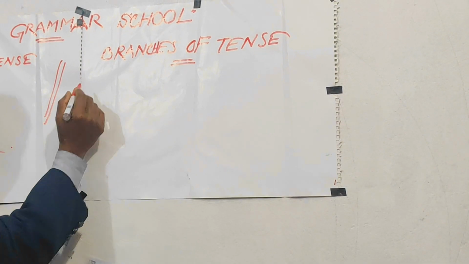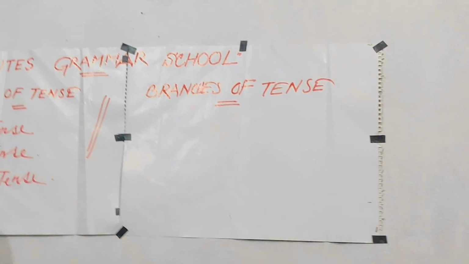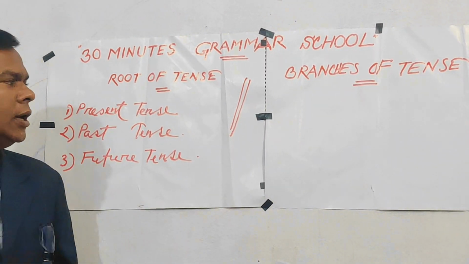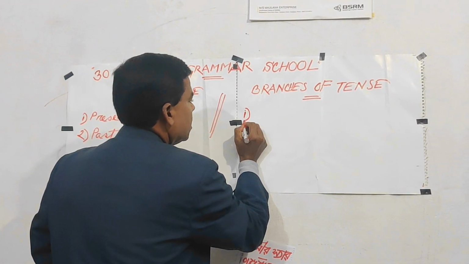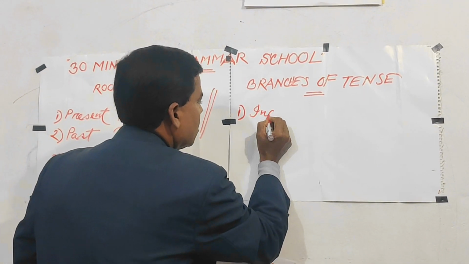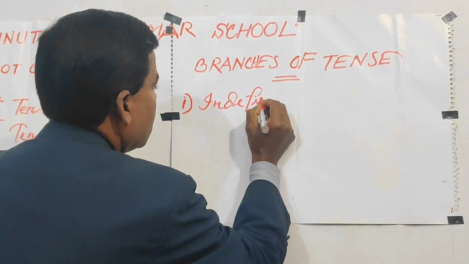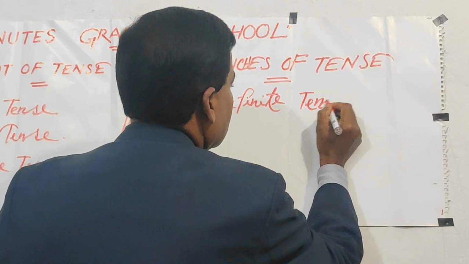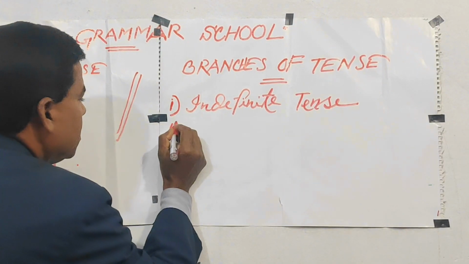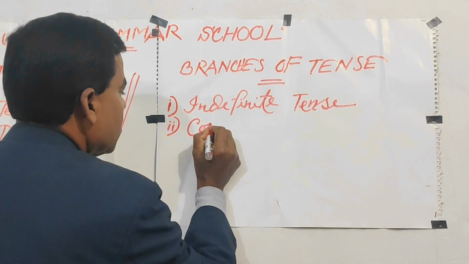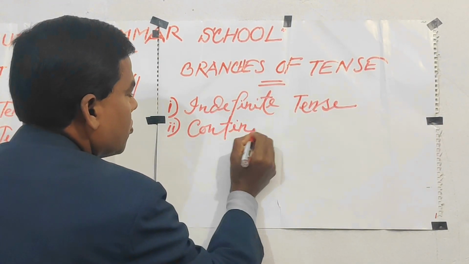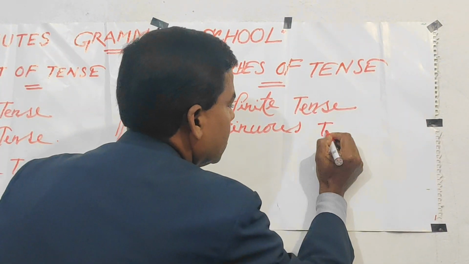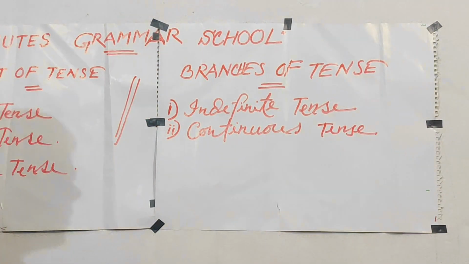Dear boys, if we divide tenses, especially the question of branches, there are four kinds. First one is indefinite tense. Second one is continuous tense. Is the writing clear to everybody?